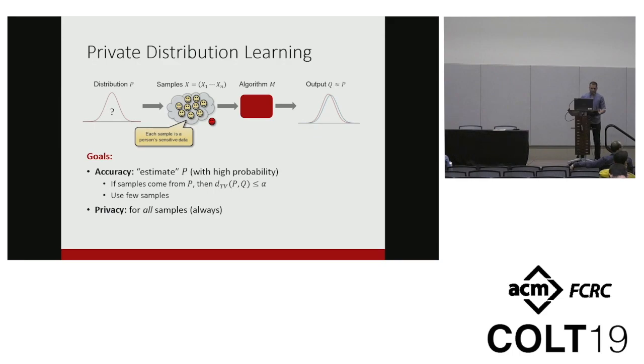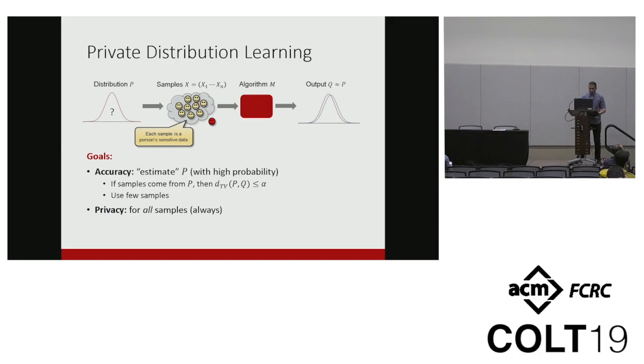So I'm going to start by introducing the notion of private distribution learning. We have an unknown distribution P from which we can sample as many points as we like, and our goal is to privately estimate P, which means that our algorithm must satisfy two properties. First, accuracy, which means that if the samples are coming from P, then with high probability, our algorithm must output an estimate Q, which is at most alpha far away from P in total variation distance, whilst using as few samples as possible. And the second goal is privacy, which should hold for all samples in our dataset, always, regardless of the distribution they're coming from.